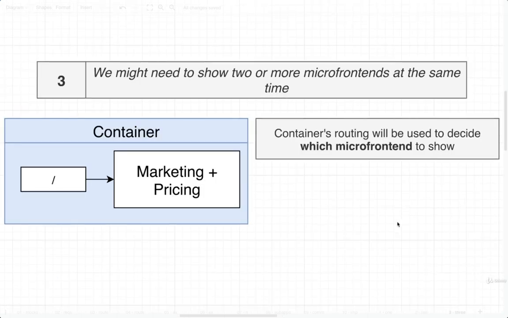And then number 3, remember, we're not going to actually implement this because we don't have any pages inside of our app that need to be displayed simultaneously, but if we ever had the need to show 2 or more micro front ends at the very same time, we can use the same style of approach, where we would have our container, say if we are at a root route of just /, then let's try to show both marketing and pricing on the screen at the same time. And it would then be up to these 2 sub-applications to decide which individual page to display. So this kind of 2-tiered routing approach will work just fine even if we are trying to show more than one micro front end at the same time on the screen.